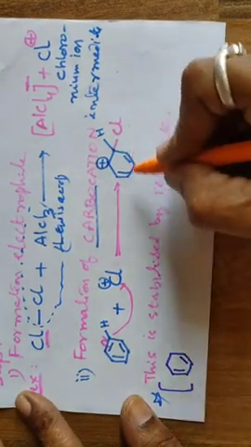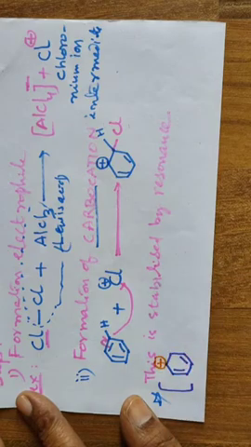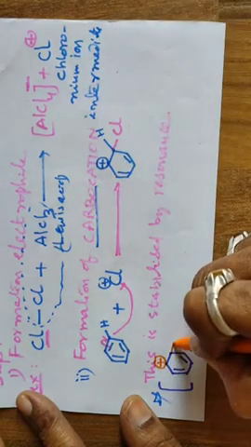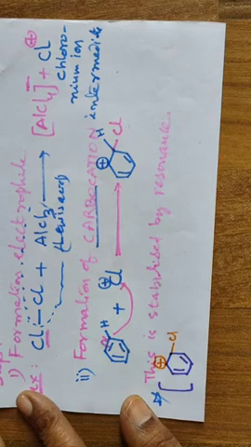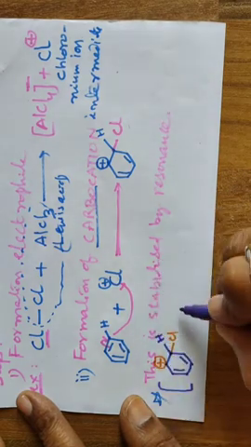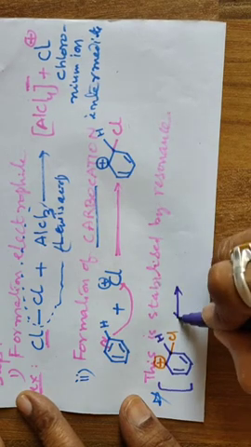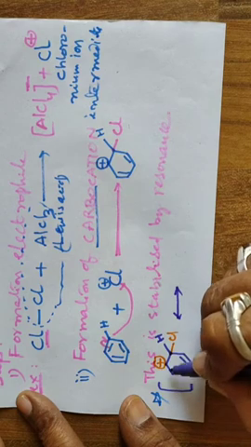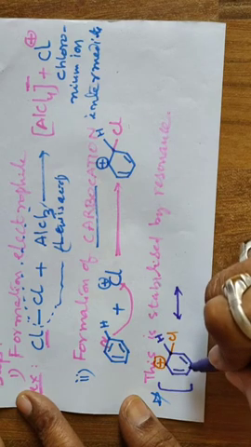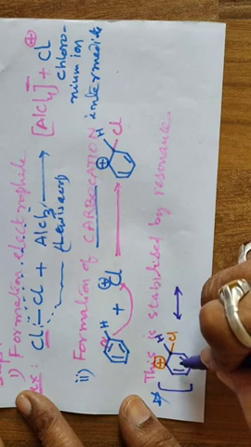Yes, observe, the same one is to be copied. Here carbon with positive charge, right, and here chlorine, and this is hydrogen. Okay, and how is it stabilized? Yes, this is resonance stabilization. What is resonance? The relative positions of atoms are not changed, only bonds are changed. Lone pair and bond pair electrons are changed. The overall number of pairs is the same.